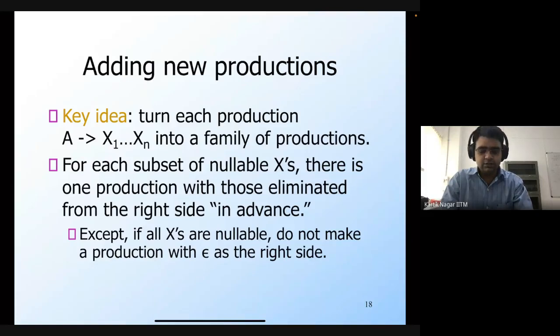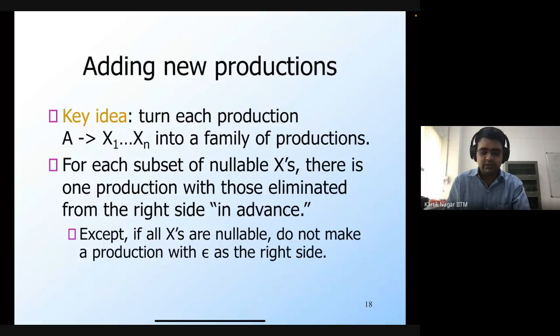And for each such subset of these nullable Xs, you introduce a new production where all of those nullable Xs are already converted to null, which means they are eliminated from the body in advance.